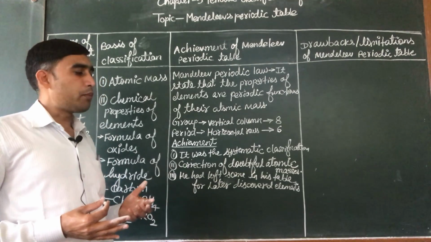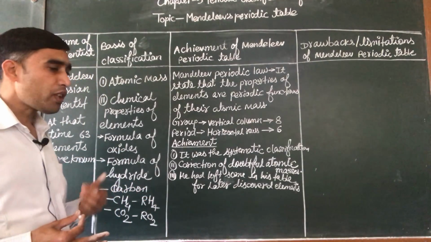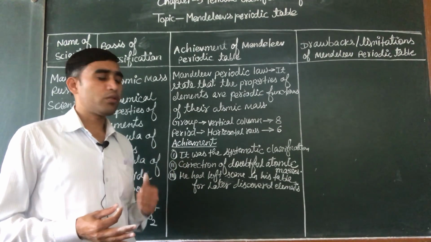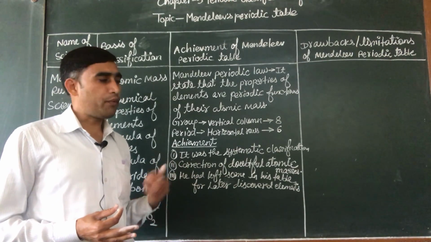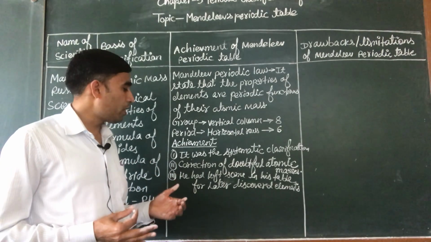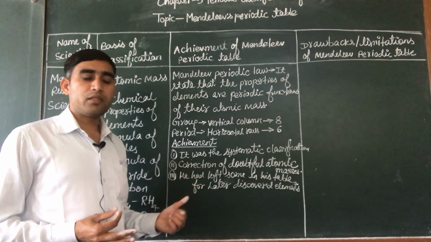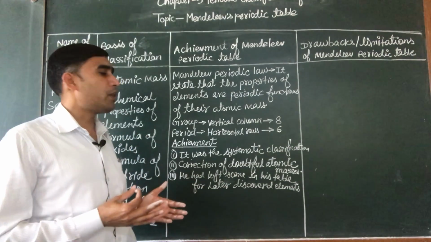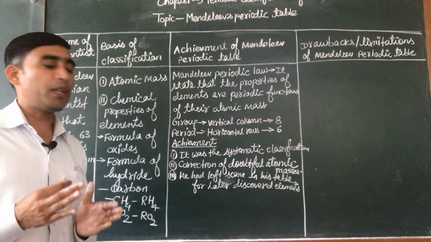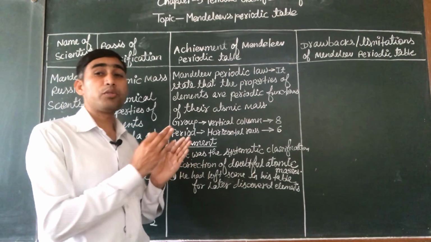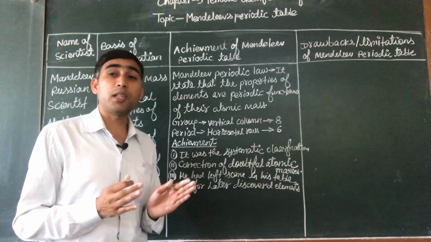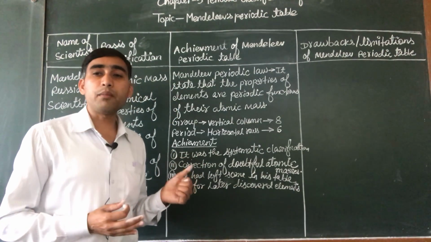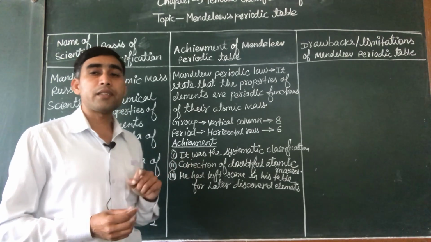When the elements germanium, scandium, gallium were discovered, they had properties similar to aluminium. They form similar formulas to aluminium. So they were placed in the space left by Mendeleev, without any disturbance. So it was the third merit and achievement of Mendeleev classification.